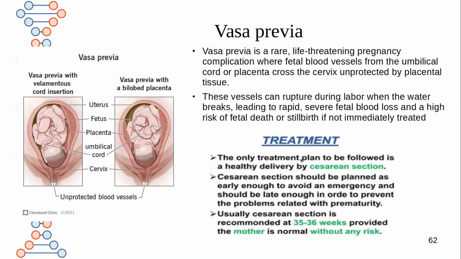Treatment: the only treatment is to have a safe delivery by cesarean section. C-section should be planned early enough to avoid an emergency. When you observe it, do not wait until the delivery process starts. Better to plan for cesarean section. Usually C-section is recommended at 35 to 36 weeks. If you observe this condition through ultrasonography in early stages, you can plan for a C-section at 35 to 36 weeks, provided the mother is normal without any risk.